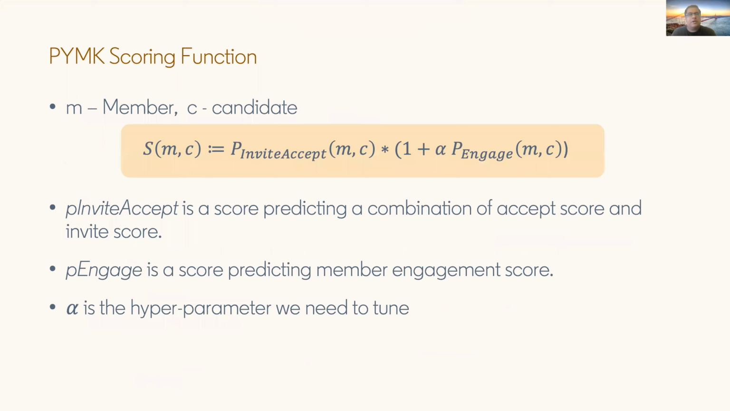For a given candidate item C and a member M, we want to score it using two models. The first model is P_invite_accept. P_invite_accept is a score predicting a combination of accept score and invite score. P_engage is a score predicting the member's engagement score. We combine these two utilities using the multiplier alpha, which is the hyperparameter we want to tune. Note P_engage is really P_engage given accept, so we multiply it by P_invite_accept.